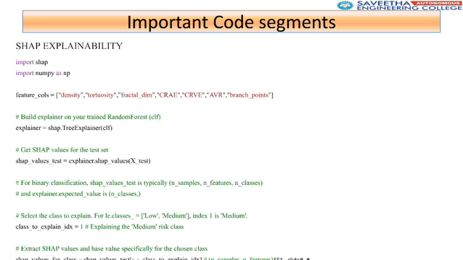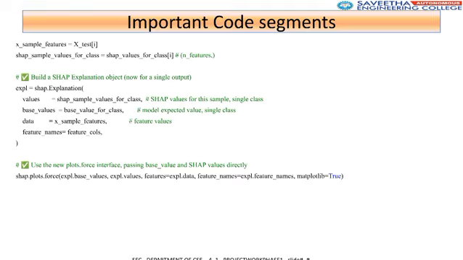SHAP explainability code segments show how to initialize the tree explainer on the trained random forest model and extract SHAP values and base values for a specific class of interest, such as medium risk. This code snippet demonstrates building the SHAP explanation object for a single sample and generating the SHAP force plot to visually interpret the prediction for that individual case.